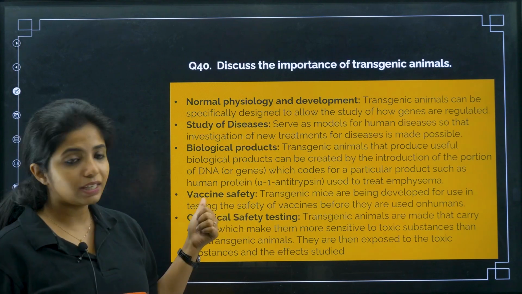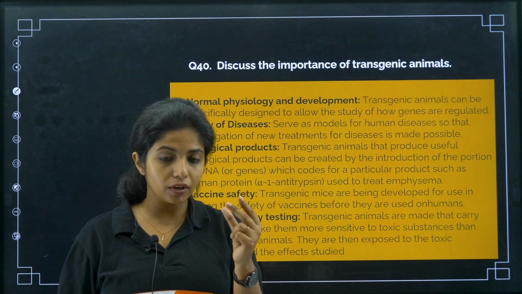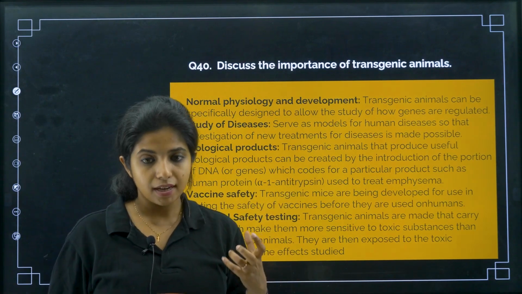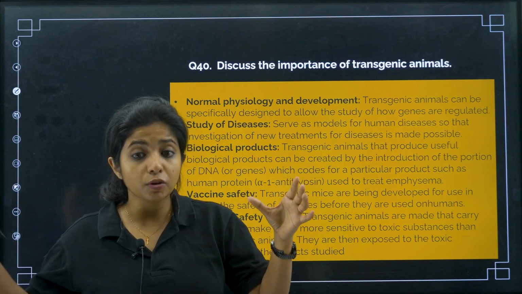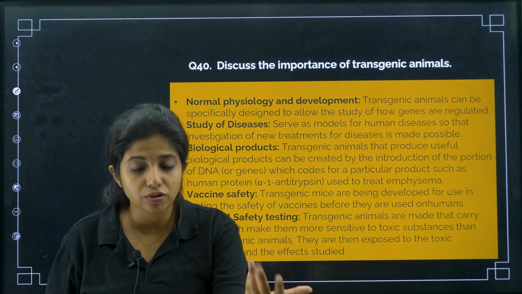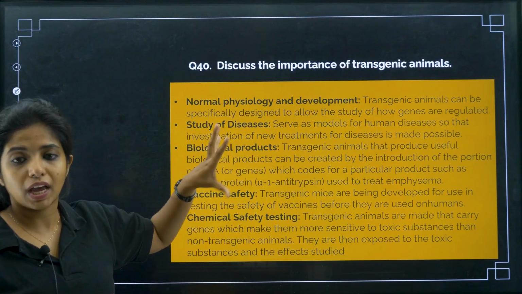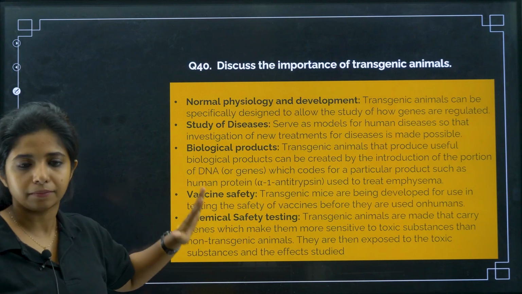Now chemical safety testing. For example, we make an organism highly sensitive to even a little amount of chemicals, and then we give the chemicals and see how they react. If there is a very grave reaction, probably we should not be using that much amount of chemical in the human body, or probably we could make it very less, or probably we should not use this chemical itself. So this is how they are used. These are the importance of transgenic animals. You have to write each and every point that I have mentioned over here. This is directly from your NCERT.